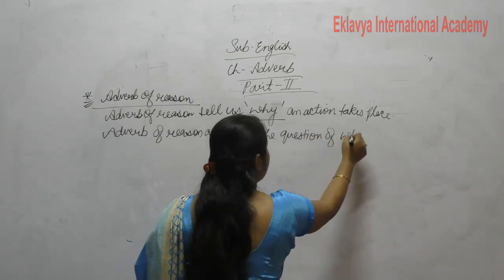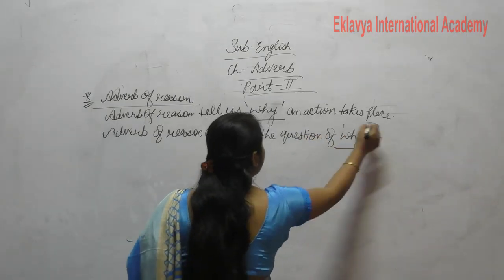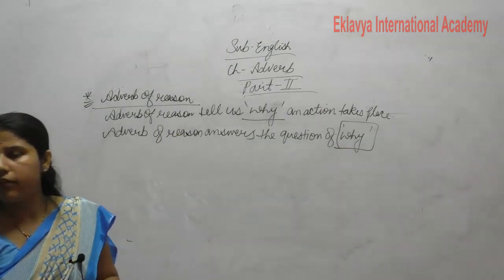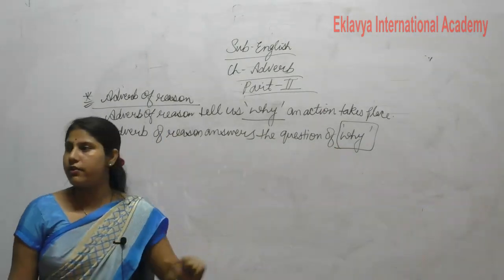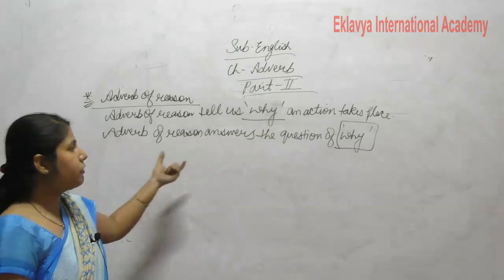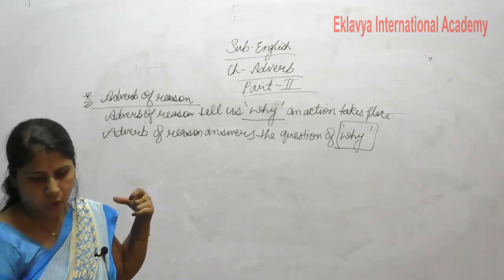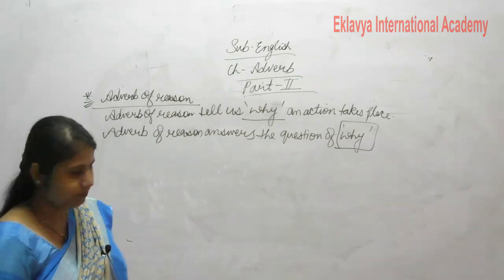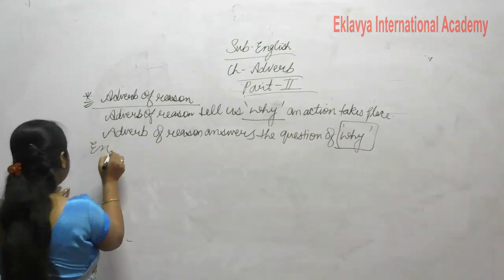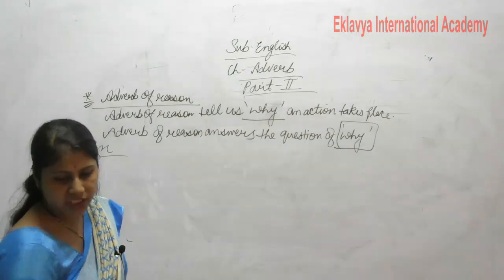Answers the question of why. Adverb of reason gives the answer of why. Okay, answer of why. Now write down an example. Example of adverb of reason.